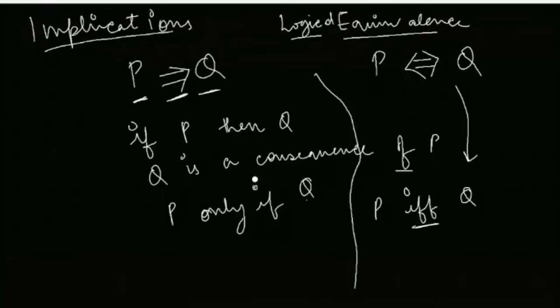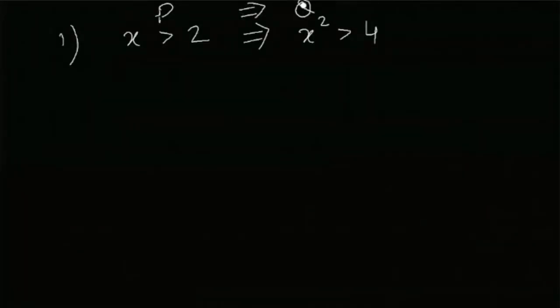Now let's look at some examples. The first is that x is greater than 2. This is one assertion, P. I'm saying that x is greater than 2, and it implies that x square is greater than 4. This is the first example, in terms of mathematical propositions. What we just read, implication, that P implies Q: when x is greater than 2, it implies that x square will be greater than 4.